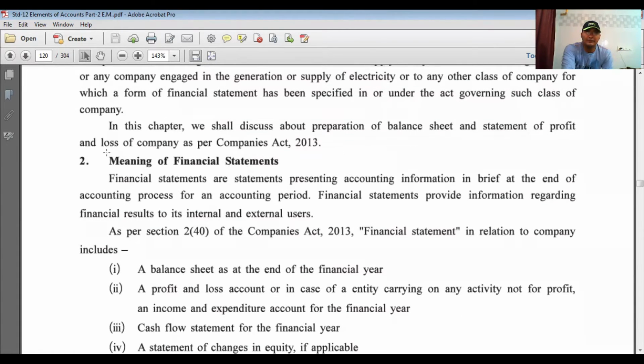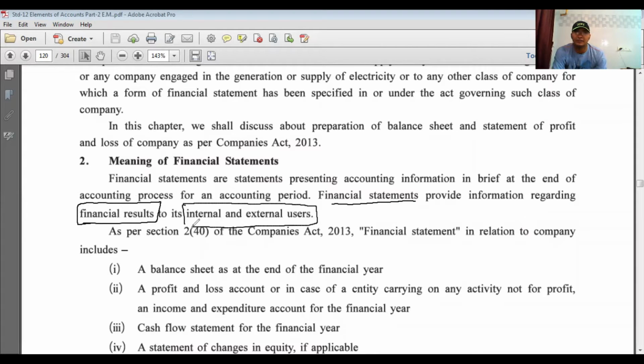And first of all, what is a financial statement? Financial statements are the statements presenting accounting information in brief at the end of the accounting process for an accounting period. Financial statements provide information regarding financial results to internal and external users. It means these financial statements provide the financial results, and these financial results can be helpful to internal as well as external users.